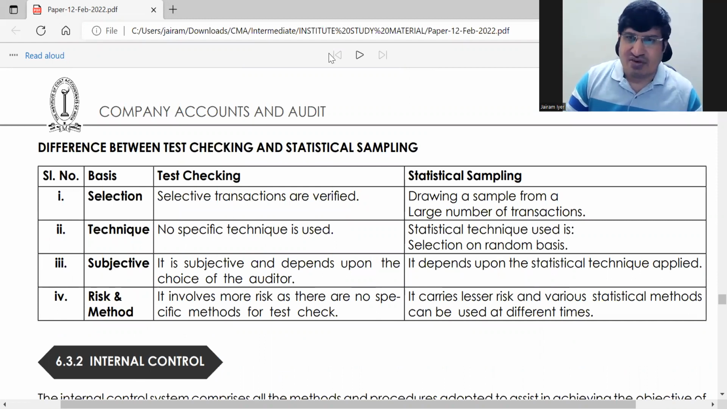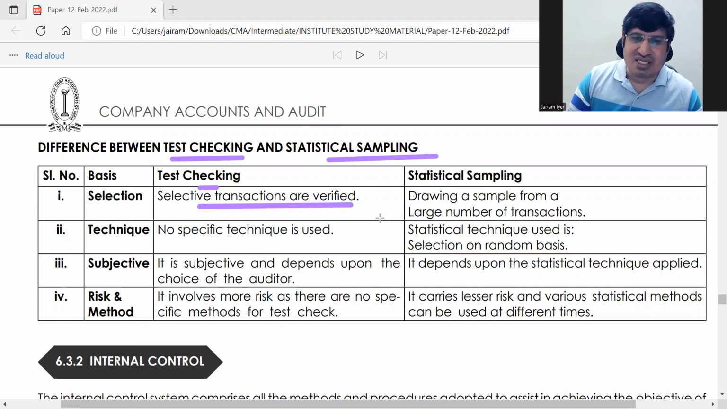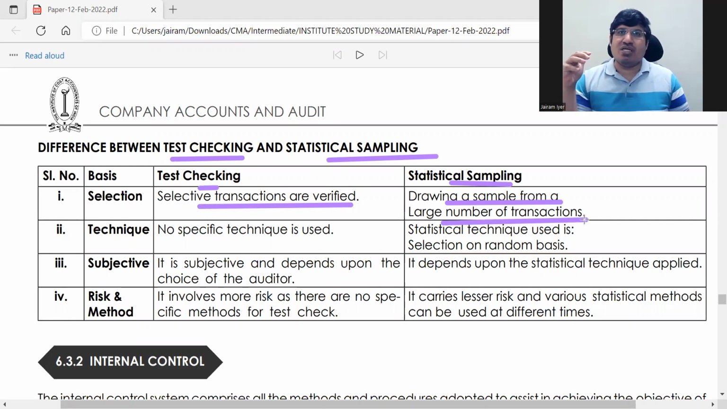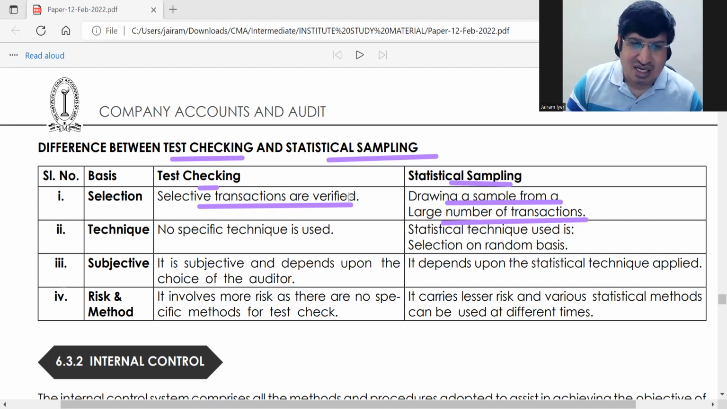अच्छा, next point is difference between test checking and statistical sampling. In test checking, selective transactions are audited. Selective transactions are verified in your test checking. And what is statistical sampling? You draw a sample using a statistical method. One sample is drawn from a large number of transactions. Out of, say, 10,000 transactions, you will pick up a sample using a statistical method. You can pick up a sample of 50 transactions. That is called statistical sampling.